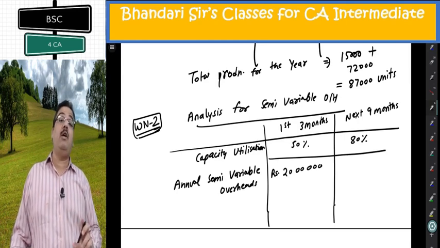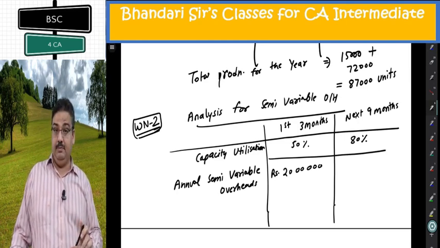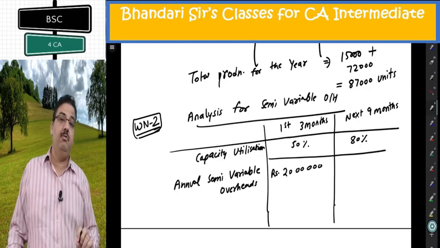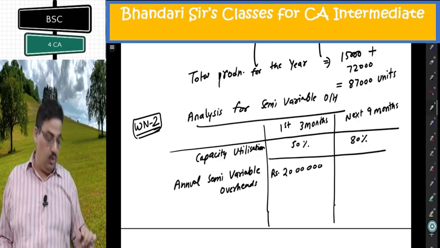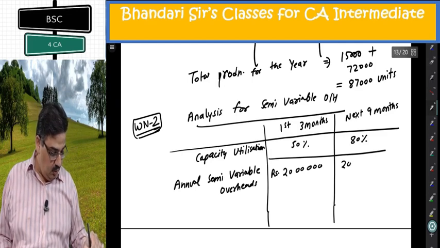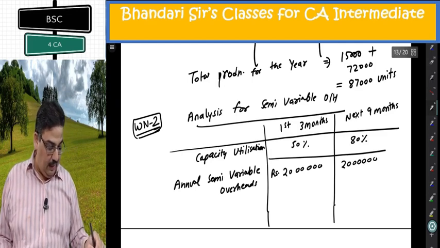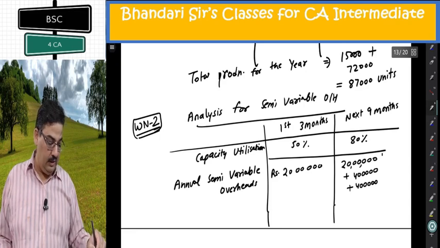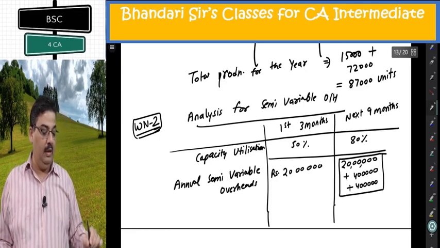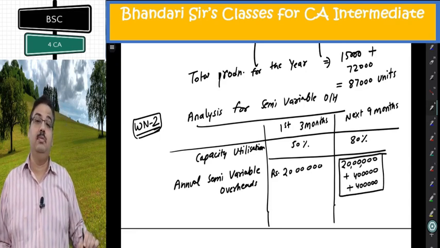It is a part of next block of 25%. Even if 1% is added, 4 lakh will be added. So, this is 20 lakh plus 4 lakh plus 4 lakh, 28 lakh annual.